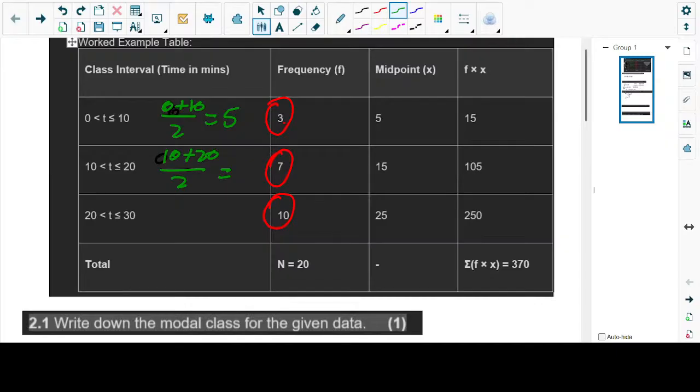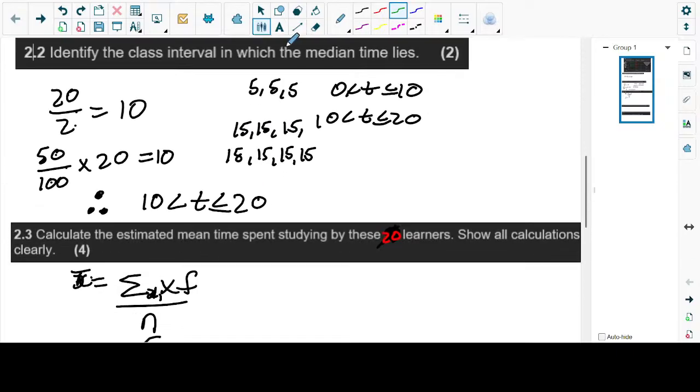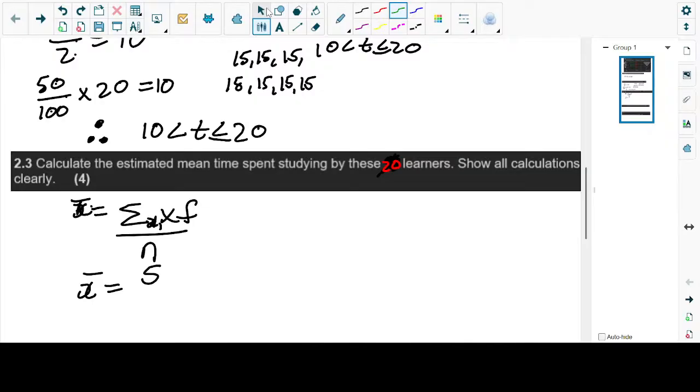Oh, Lualis already commented. He said 15. Okay, it's 15. So we can put 15 here for the midpoint of class interval number 2. Now we go to class interval number 3. X1 is 5, then X2 is 15.